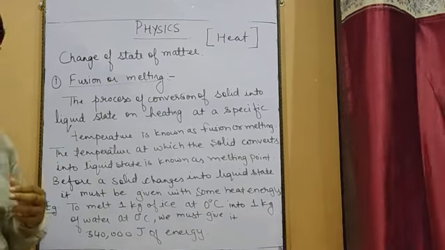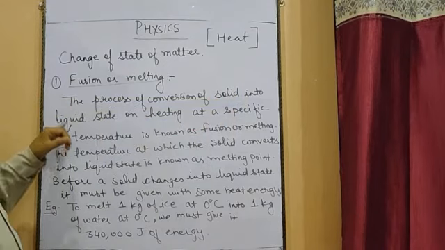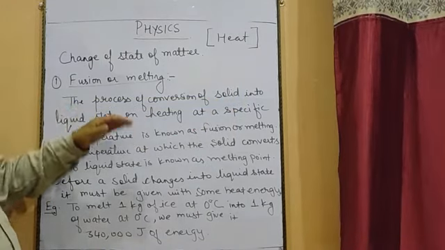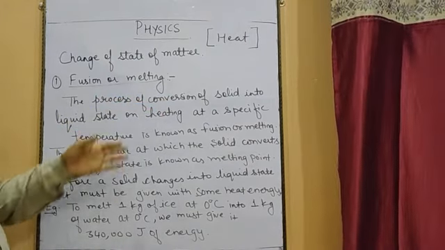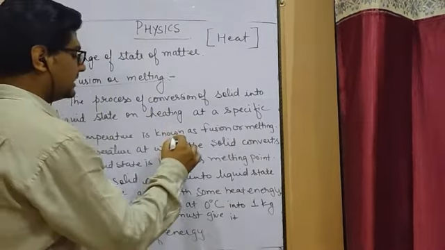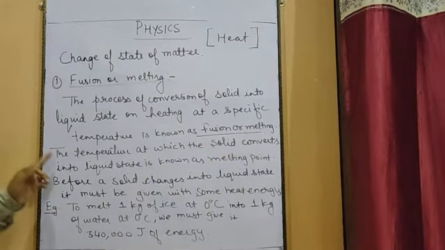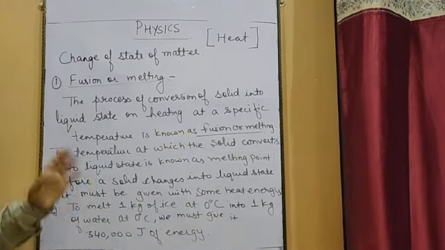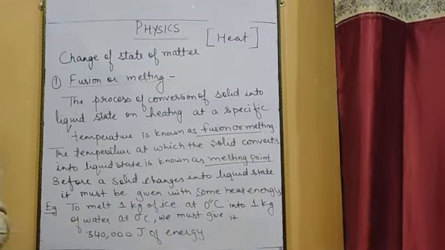So what is the definition? The process of conversion of solid into liquid state on heating at a specific temperature, meaning at a particular temperature you have to heat it. And on reaching that temperature, it slowly gets converted into liquid state, and that is known as fusion or melting. The temperature at which the solid gets converted into liquid state is known as melting point. So the melting point of a particular object is fixed.